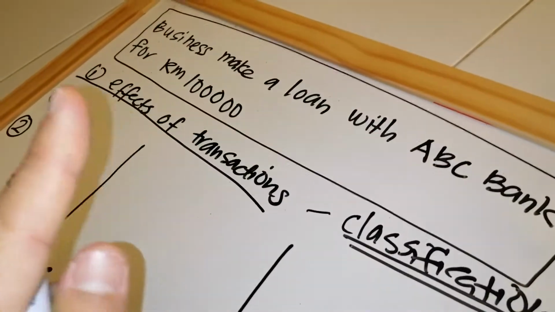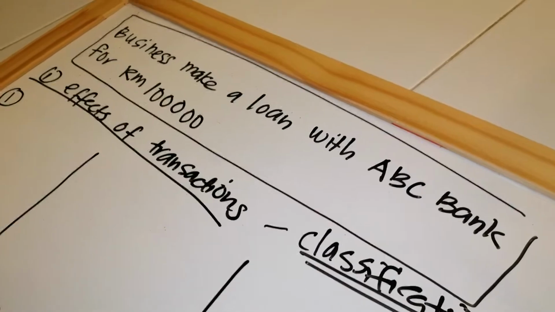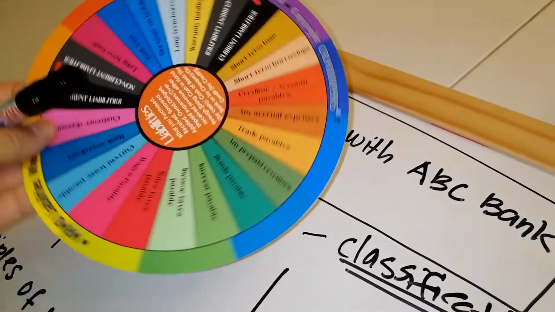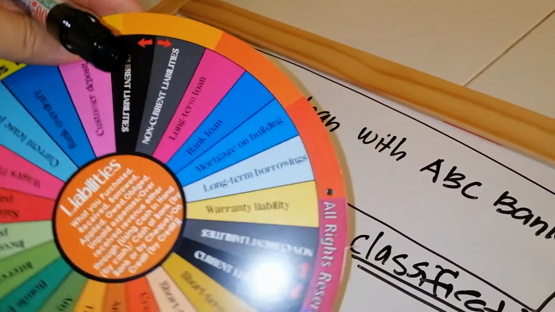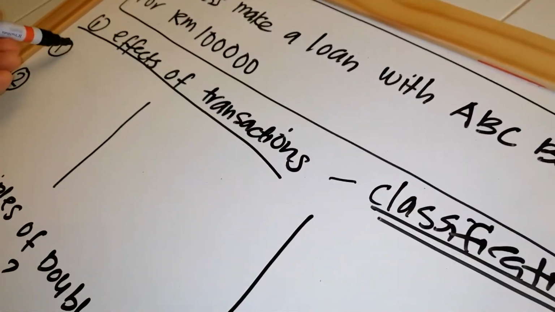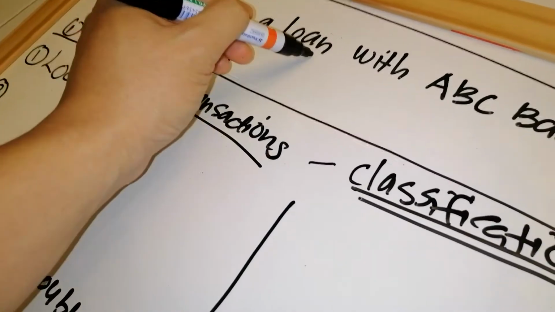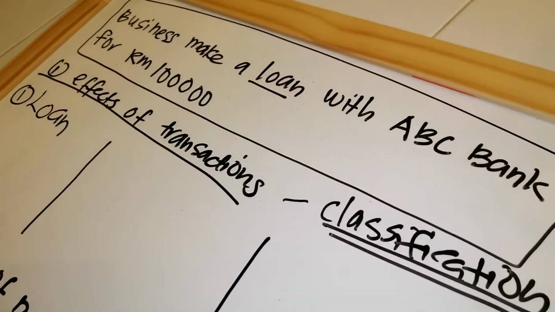So, what is the first effect here? If you check the liabilities, you may find that one of the items here is loan.